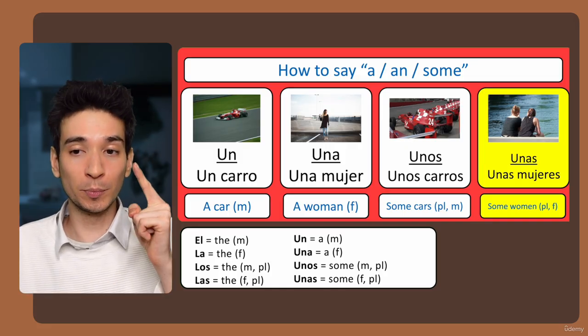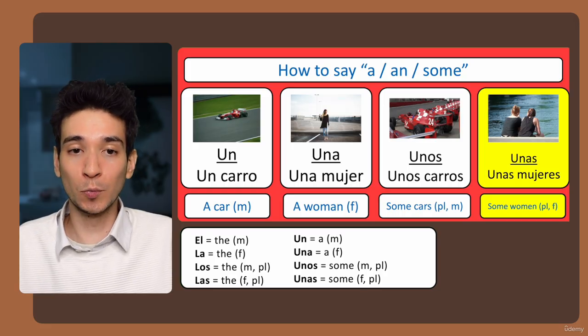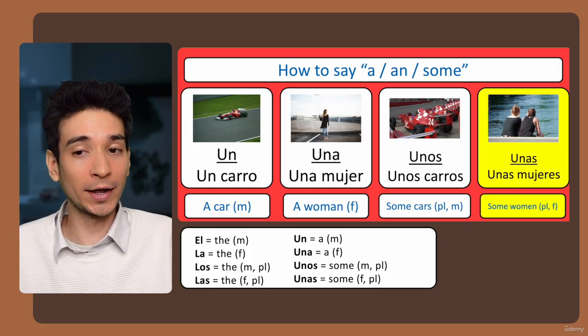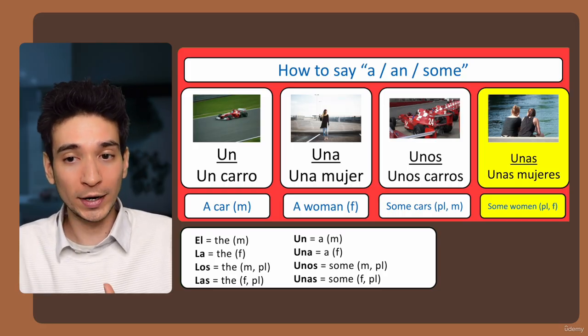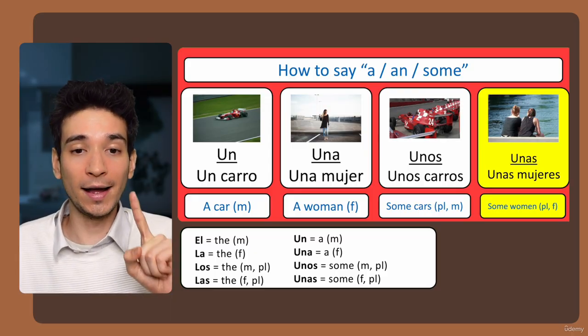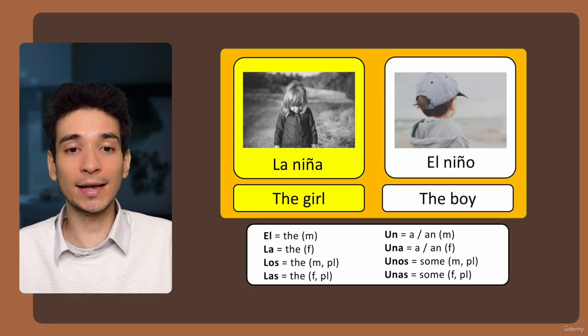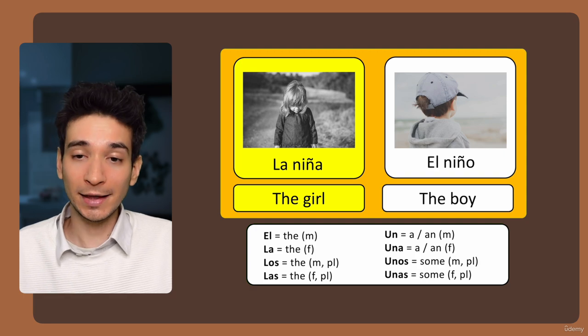So we use this one for plural things that are also feminine. Here we have unas mujeres. Basically, mujeres means women. Unas, some. Unas mujeres. Una mujer, a woman. Unas mujeres, some women.